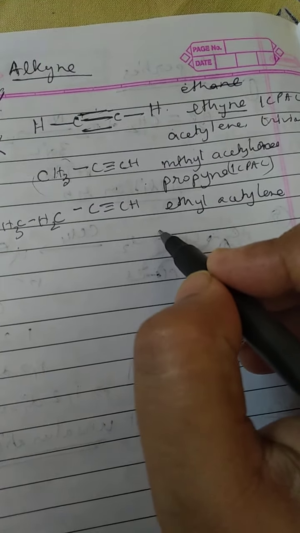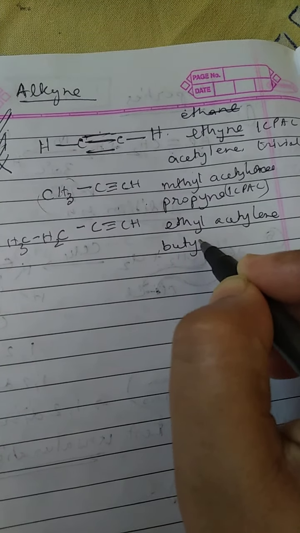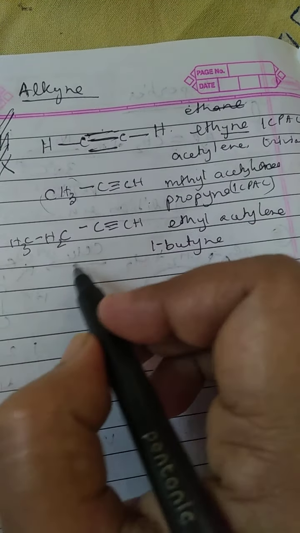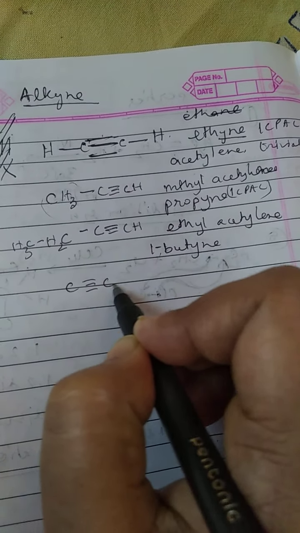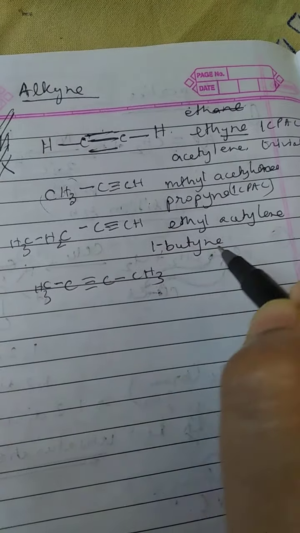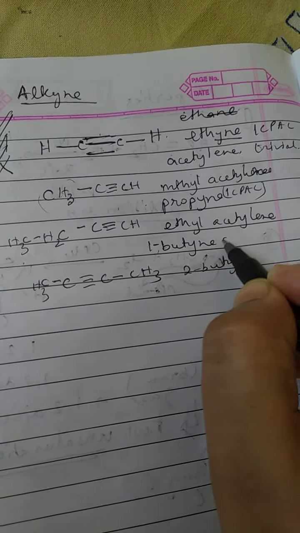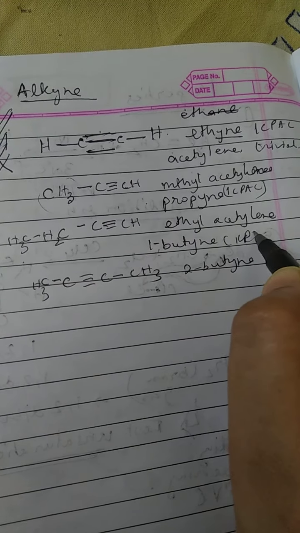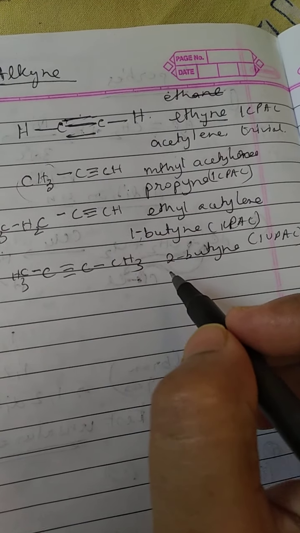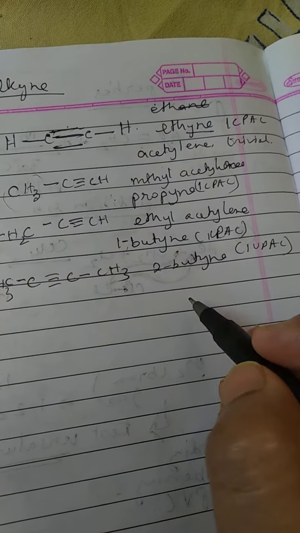for the IUPAC nomenclature it will be your 1-butyne, obviously 1-butyne, because the triple bond is in the first carbon. Now this could be like this also, that if the triple bond is in carbon 2, so it will be your 2-butyne. This is your IUPAC nomenclature. This is also your IUPAC nomenclature, very well known by this time. IUPAC stands for International Union of Pure and Applied Chemistry.